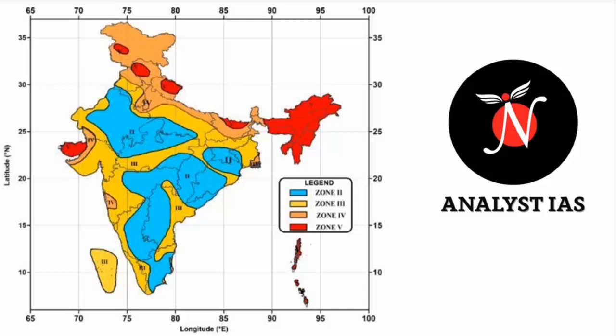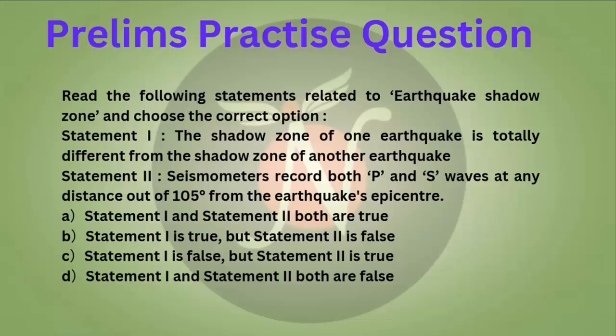Now this is the end of the topic. Now we will move on further toward our prelims practice question, which is a very interesting question. Read the following statements related to earthquake shadow zone and choose the correct option. Statement 1. The shadow zone of one earthquake is totally different from the shadow zone of another earthquake. Statement 2. Seismometers record both P and S waves at any distance out of 105 degrees from the earthquake's epicenter.